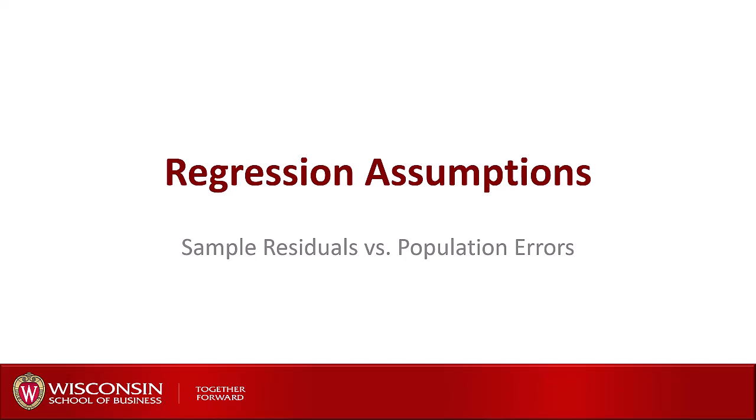Now that we understand how regression works and how to make inferences based on our data, I want to discuss the assumptions that underlie a linear regression. I'm going to begin the discussion by talking about the difference between sample residuals and population errors. The reason for that is that these assumptions are ultimately assumptions about the distribution of the population errors. And so population errors should not be confused with the sample residuals. They are not the same thing, but they are closely related.